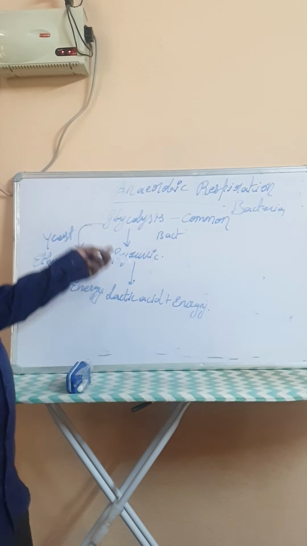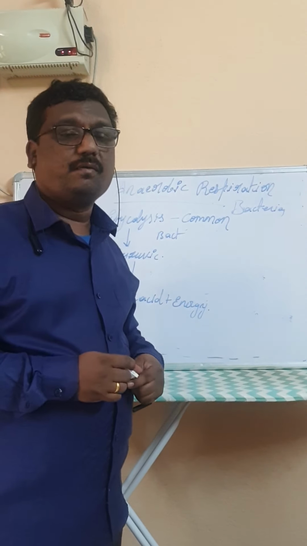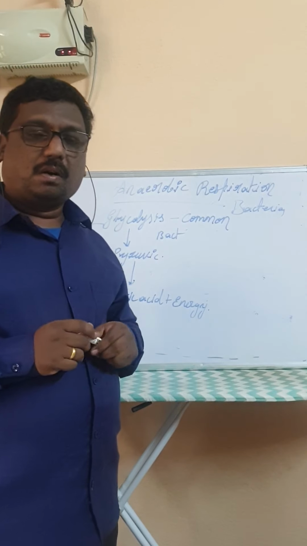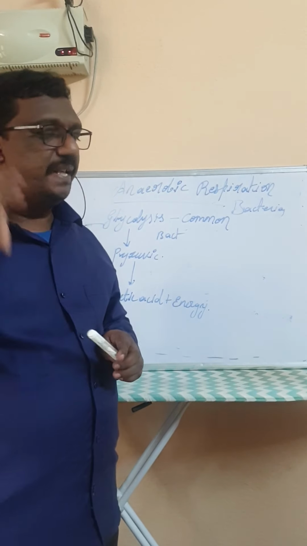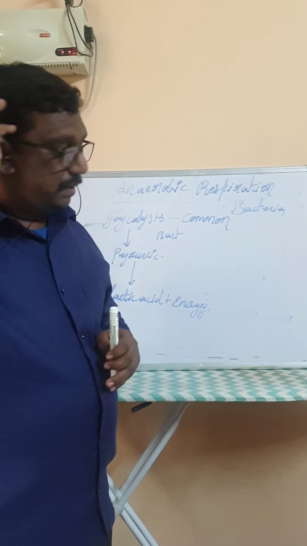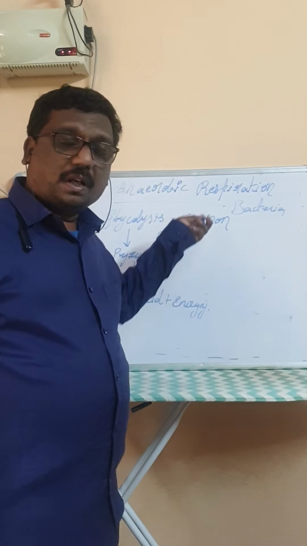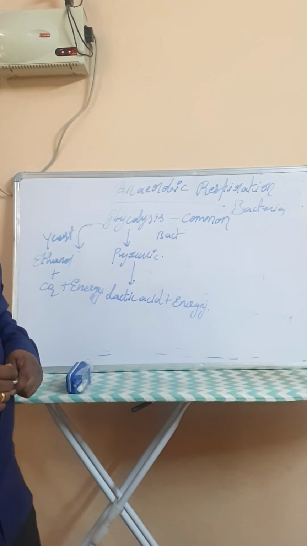What is the actual definition of the fermentation process? It means the conversion of glucose into alcohol or ethanol, with release of carbon dioxide and energy in the absence of oxygen. So fermentation is an example of anaerobic respiration.